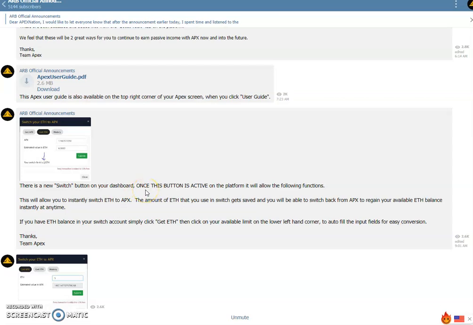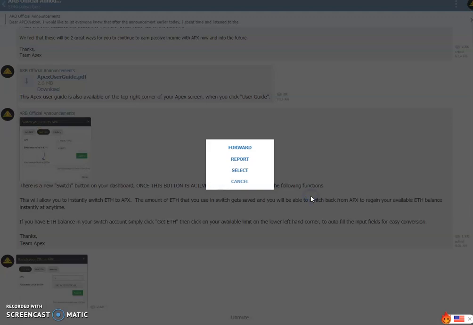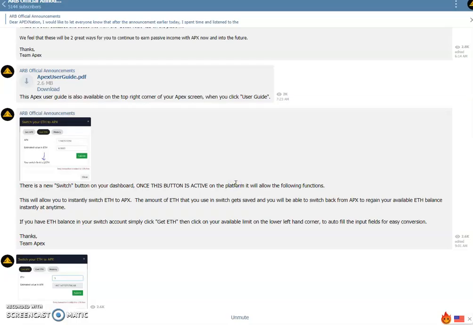Instead of going to the exchange market and selling it there, they can convert from Apex to Ethereum, and that Ethereum will be saved in the switch box, and when they want to convert back, they can do it from that same switch button and they will get the Ethereum back.